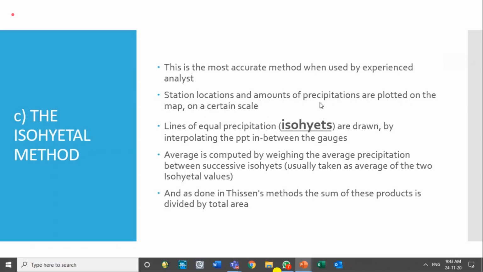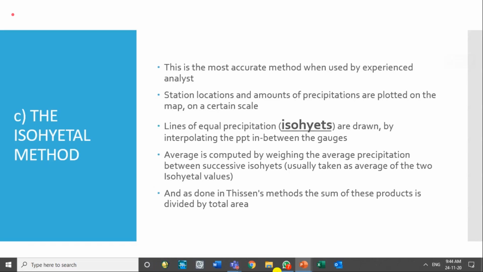In a similar way as we did in the Thiessen polygon, first we have to plot the map and the locations of the stations true to scale. You have a map on a scale, and you have points located true to their locations. Once you have the stations located, you mark the rainfall at each station. For example, the values of rainfall which you have recorded: 270, 380, 120. So the value of each station's rainfall will be mentioned at that station.